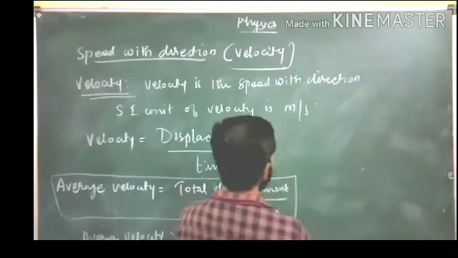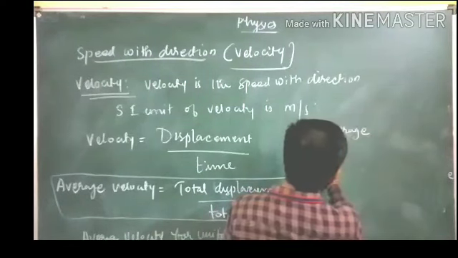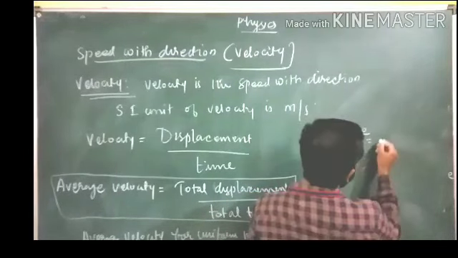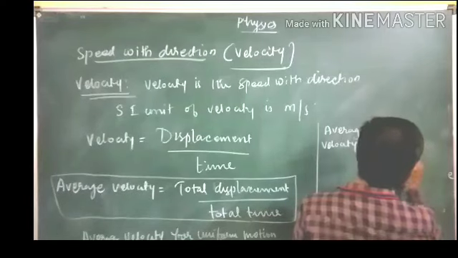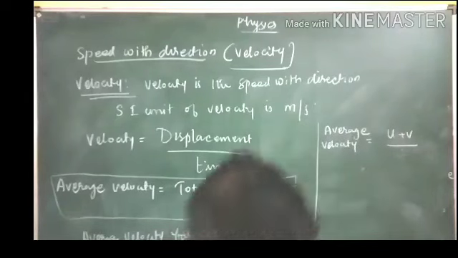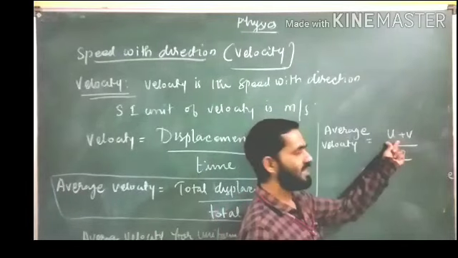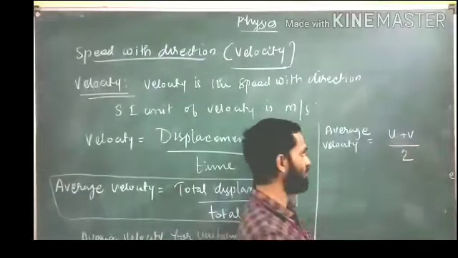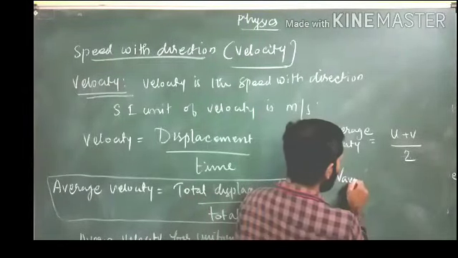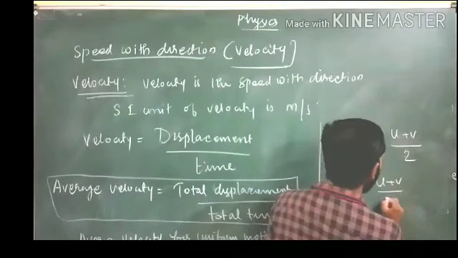Here average velocity is equal to u plus v divided by 2. See, u plus v divided by 2, where u is the initial velocity, v is the final velocity. Very important term, students. V average, VAVG, in short form I am writing VAVG equal to u plus v divided by 2.